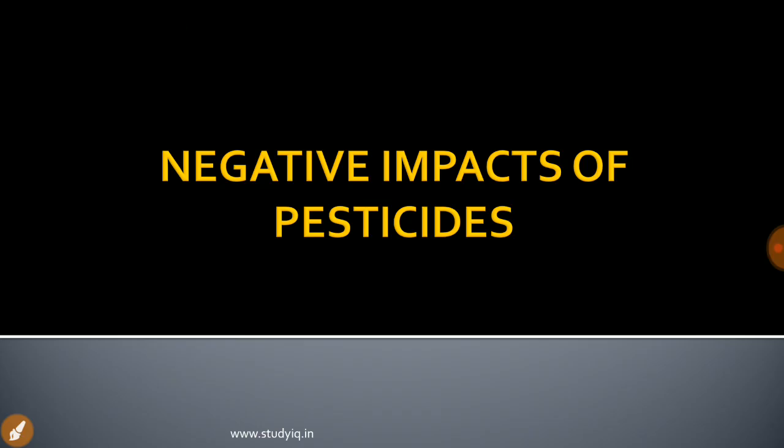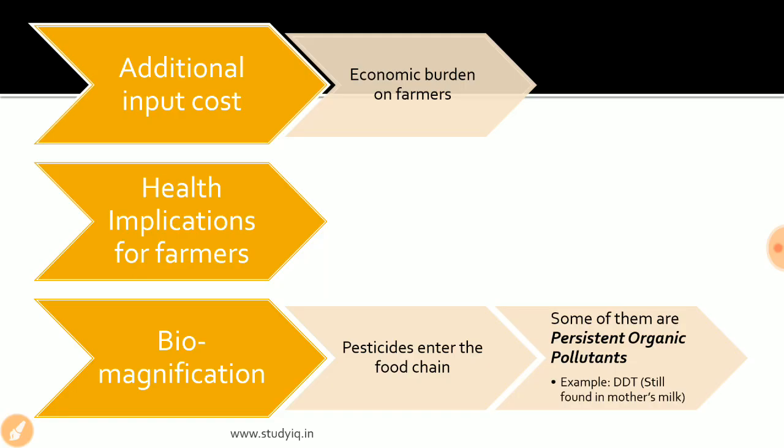Coming to the negative impacts of pesticides, till now we have seen that monocrotophos is a neurotoxin that is associated with blocking the neurosignals. Also, we have seen that endosulfan, used in the cashew plantations of Kerala, is causing deformities in the neonatals of that region. But the use of pesticides has larger implications if we see it from a broader view. We have seen that acutely toxic chemicals are being used in different parts of India. Now from this slide onward, we will look at the implications of the pesticides in different domains.